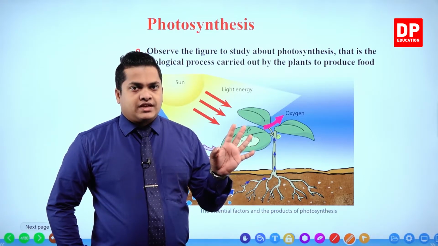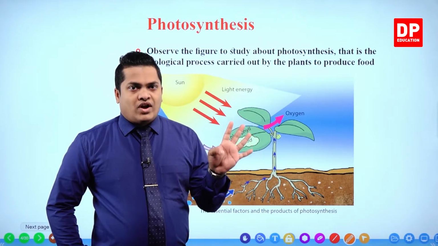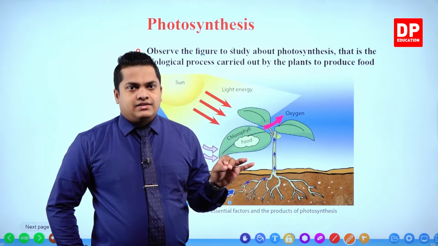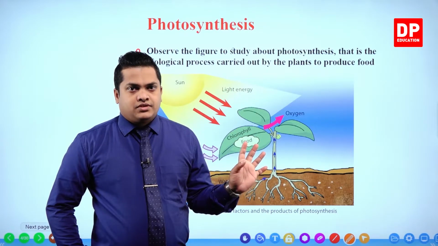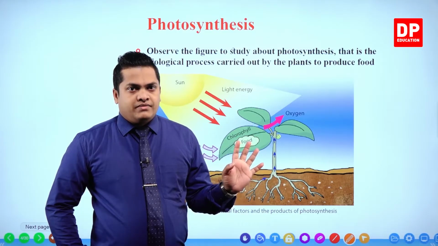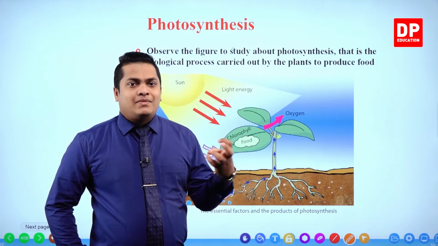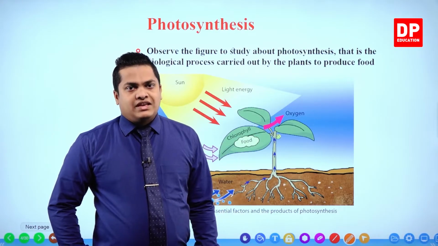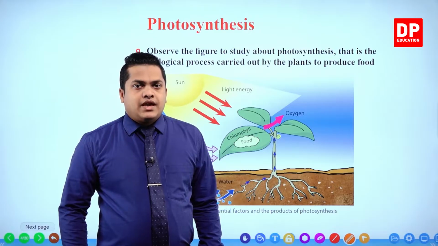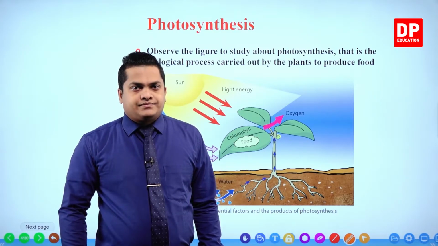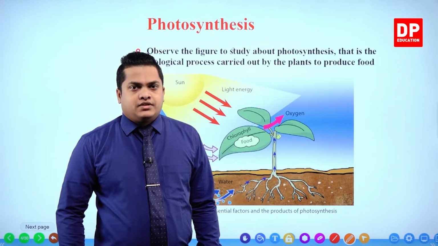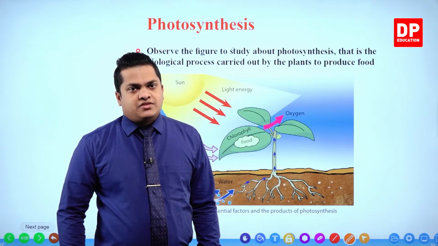So there are 3 materials: 1 internal material and 2 external materials received from the environment. The internal material is chlorophyll. Each and every plant produces chlorophyll within itself, and it helps with the absorption of sunlight, the energy source needed for the photosynthesis process.